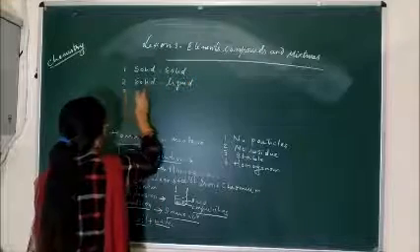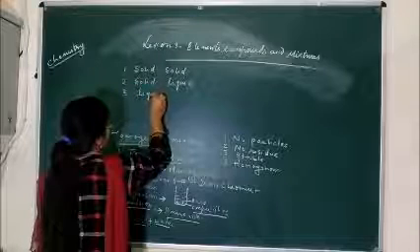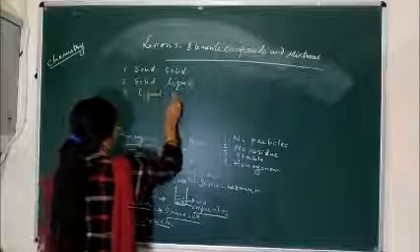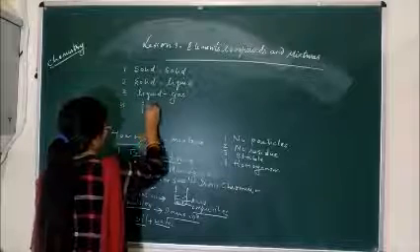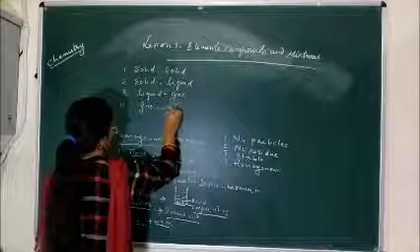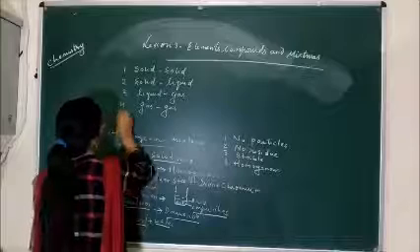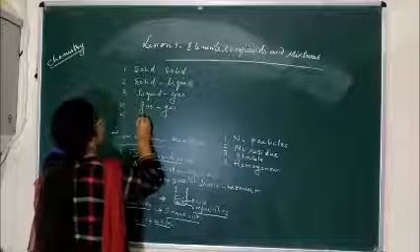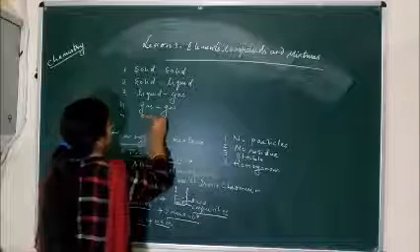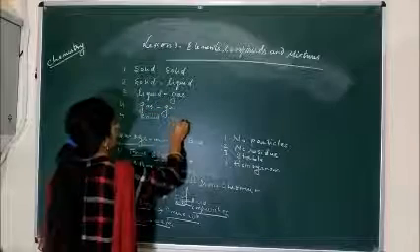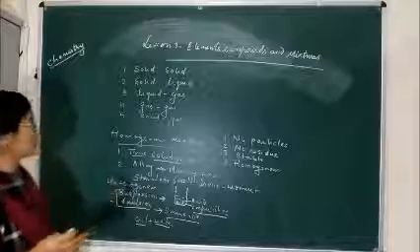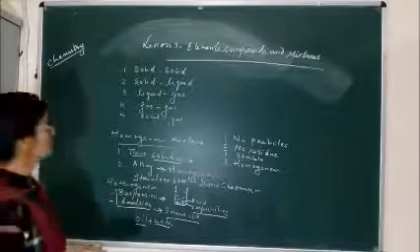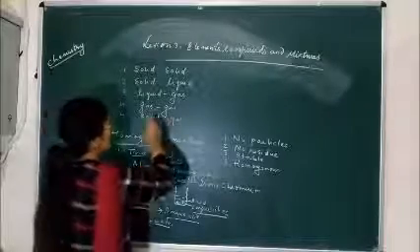Third one is liquid-gas mixture. Fourth is gas plus gas mixture. And fifth one is solid plus gas. So these are the various categories of the mixture in which one phase is the dispersed phase and the other phase is the dispersing medium.